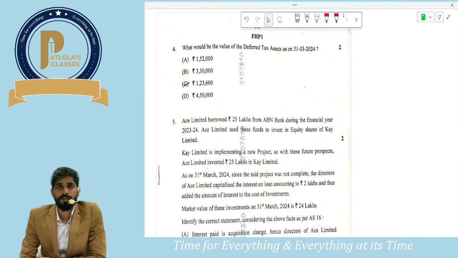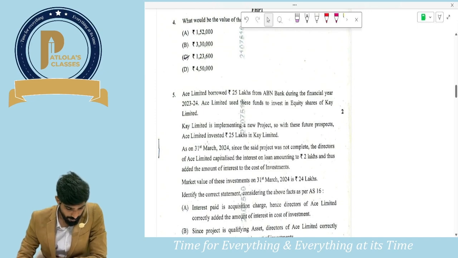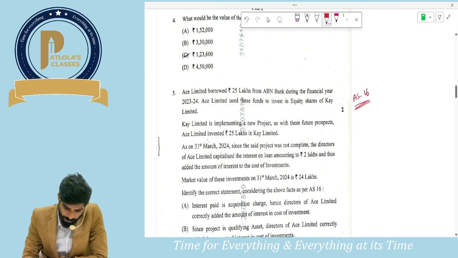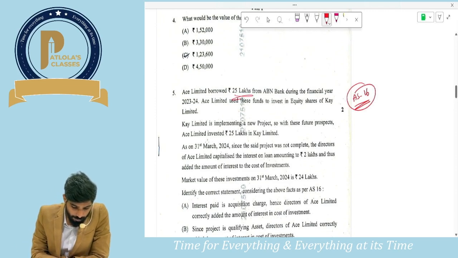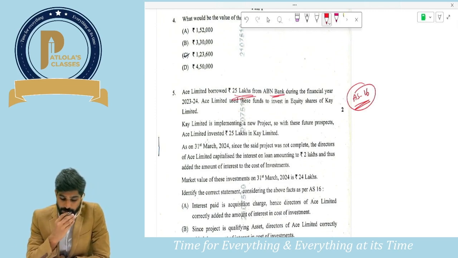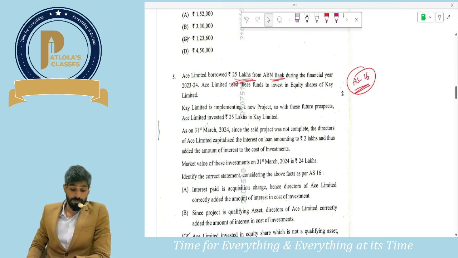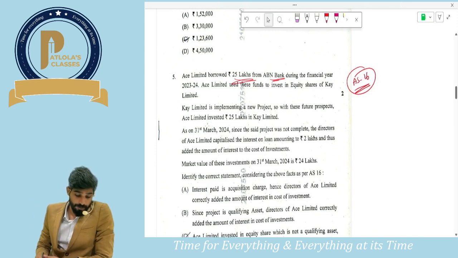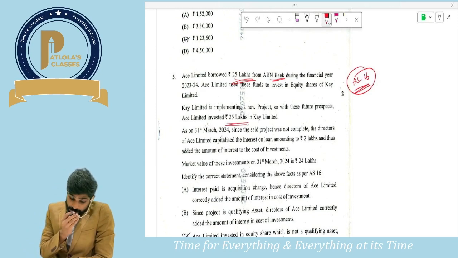Now let us start off with question number 5. This is from AS16. ACE Limited borrowed 25 lakhs from ABN Bank during the financial year 23-24. ACE Limited used these funds to invest in K Limited. K Limited is implementing a new project. So with these future prospects, ACE Limited invested 25 lakhs. Okay, well and good. As on 31st March 24, the said project was not complete, and the directors of ACE